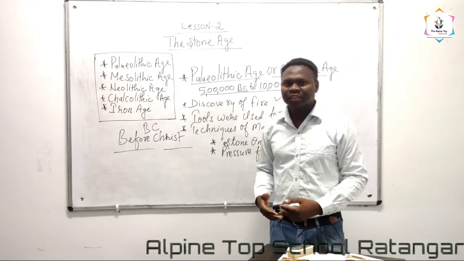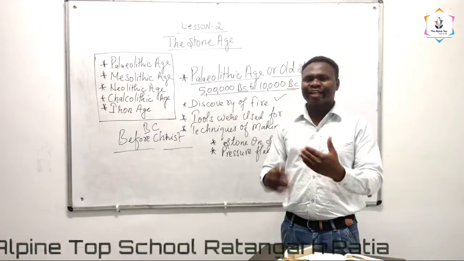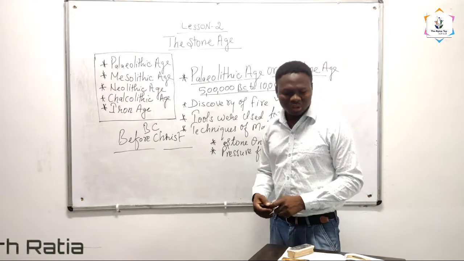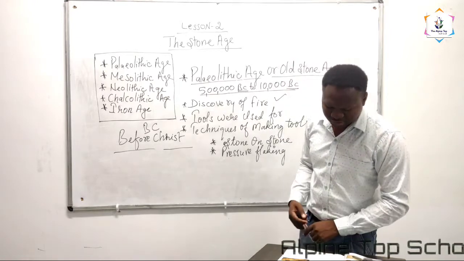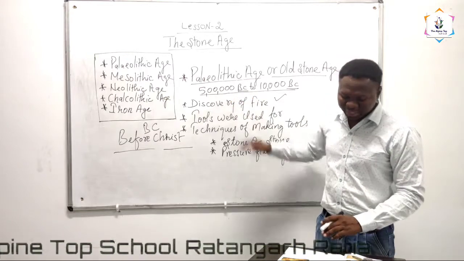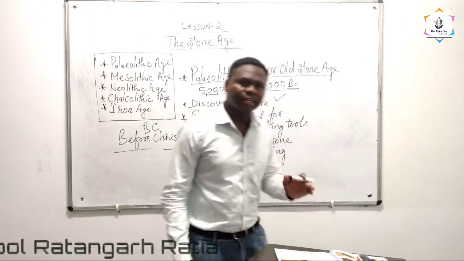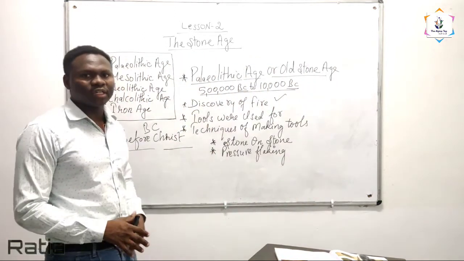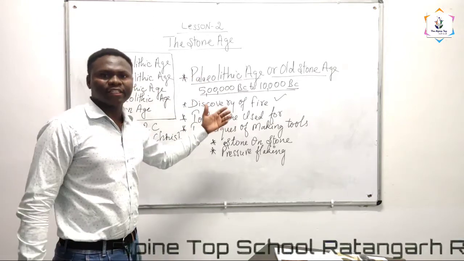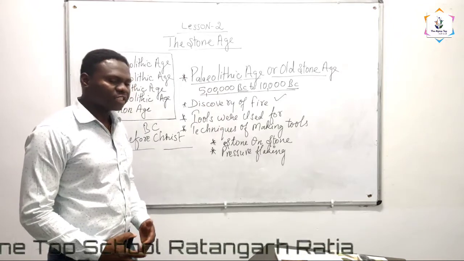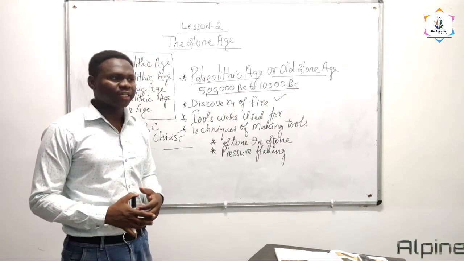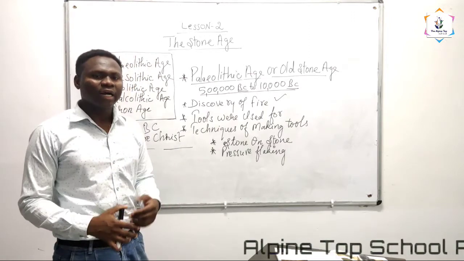During this age, human beings went through certain changes and discovered new things. During this age, the human being was called a hunter and gatherer, as we discussed in the previous class. He used to roam from one place to another, and he used to gather fruits and nuts from different places. That's why he is called the hunter gatherer.